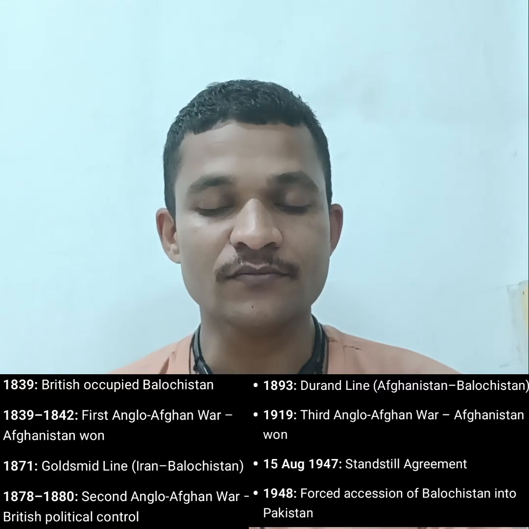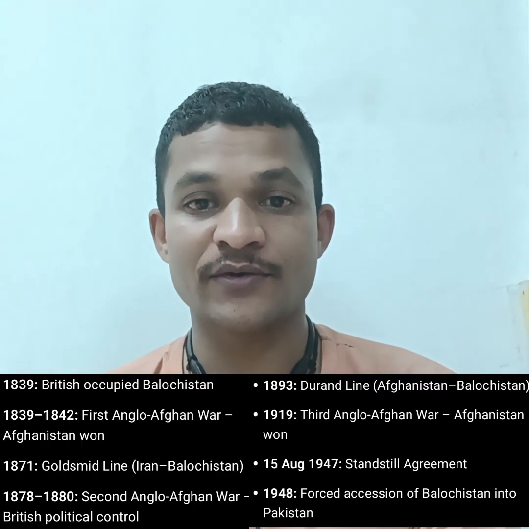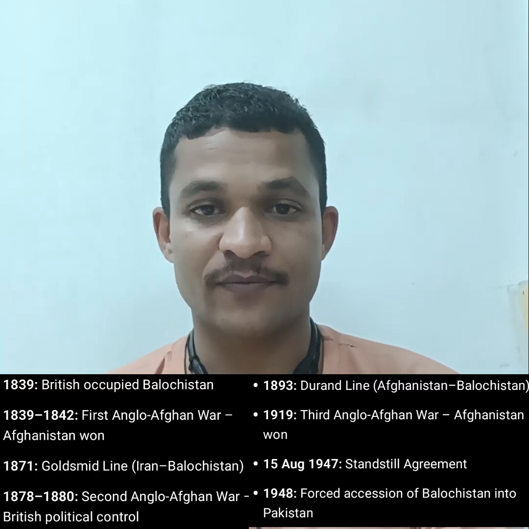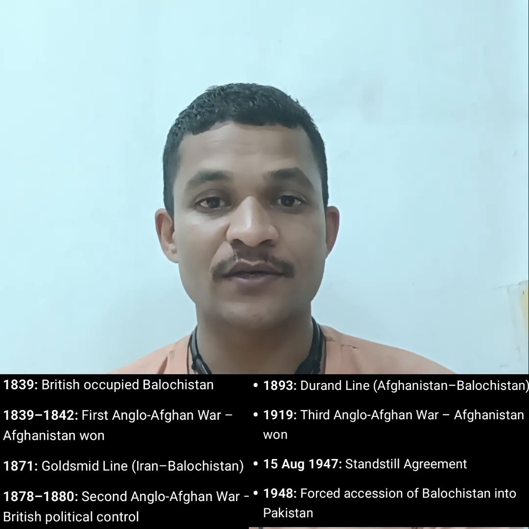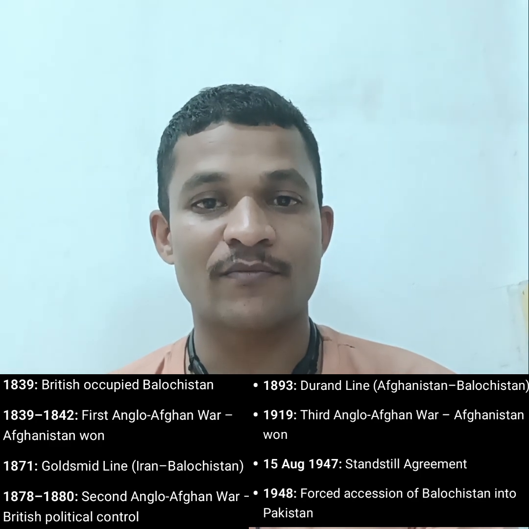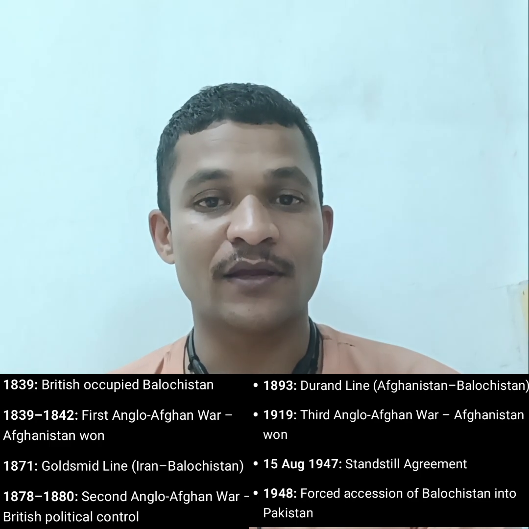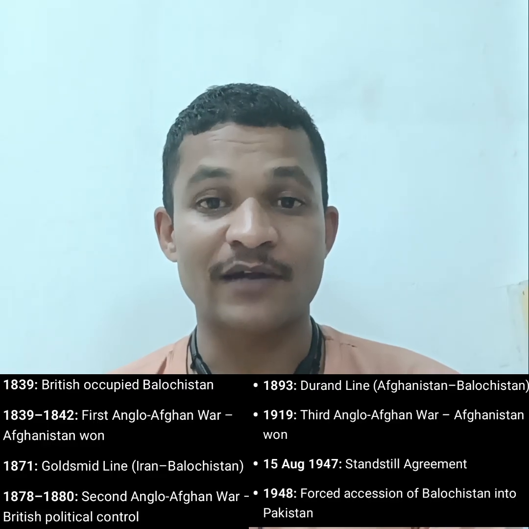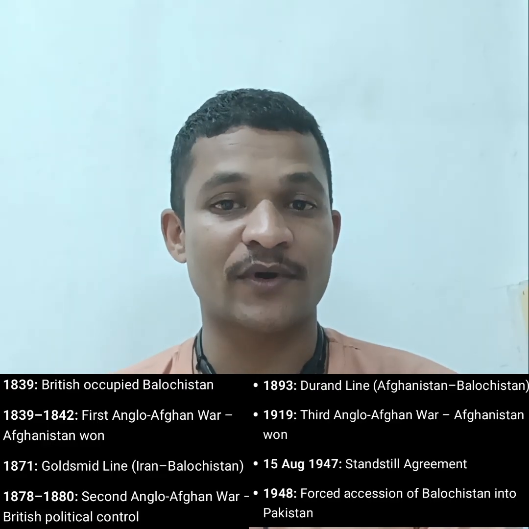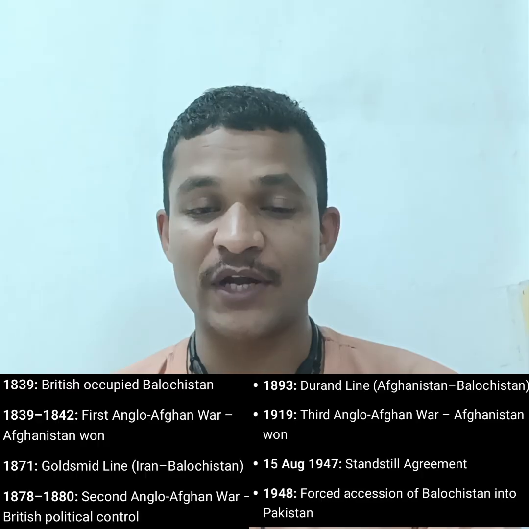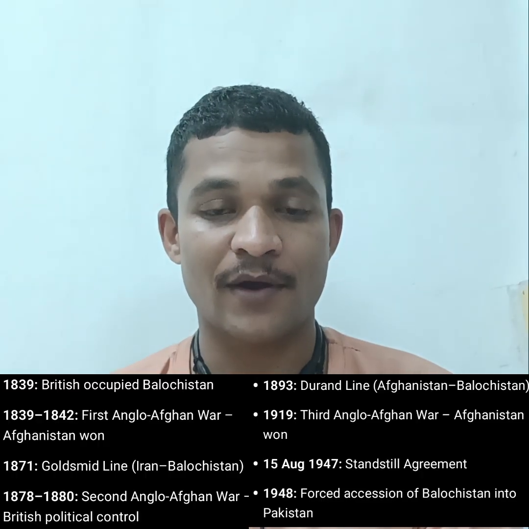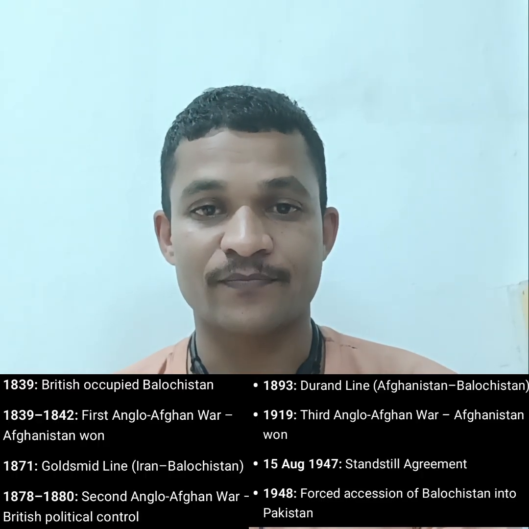So from 1839 to 1947, the British government ruled Balochistan. Finally, on 15 August 1947, an agreement was signed between the British and the Khan of Kalat, called the standstill agreement.